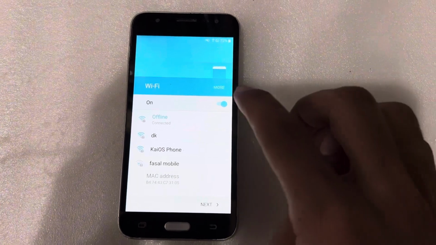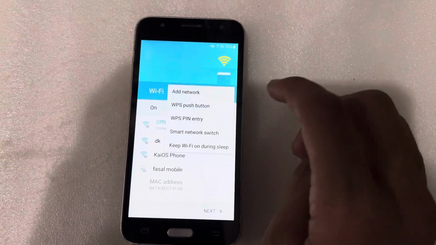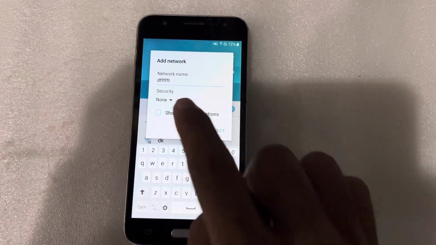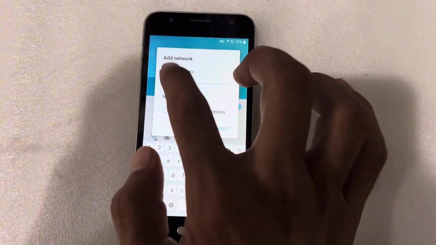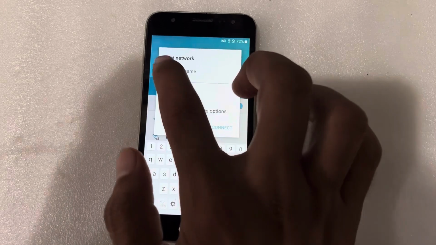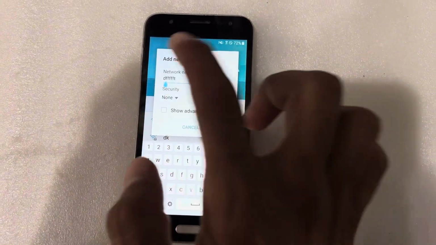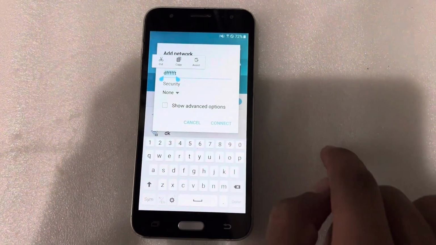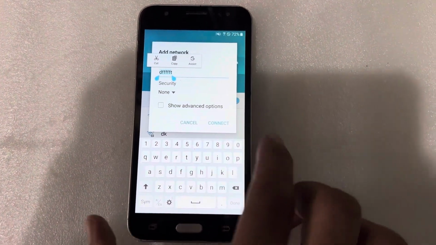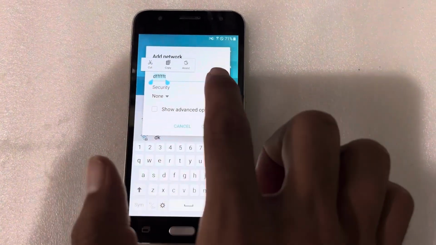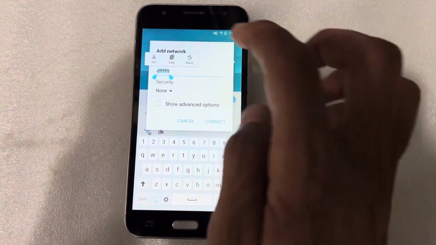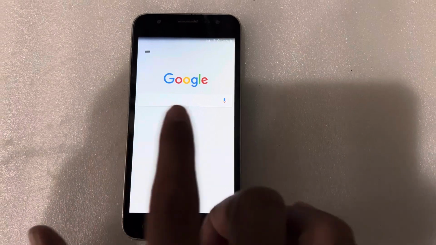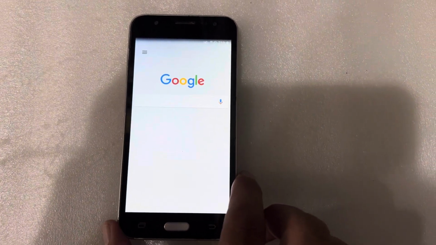come to the Wi-Fi option, press on more, add network, type a few words here and then double tap on those words, long press. So you can see here I have launched these three options: cut, copy and assist. I will press on the assist. So I have successfully launched this Google, sorry, Gmail.